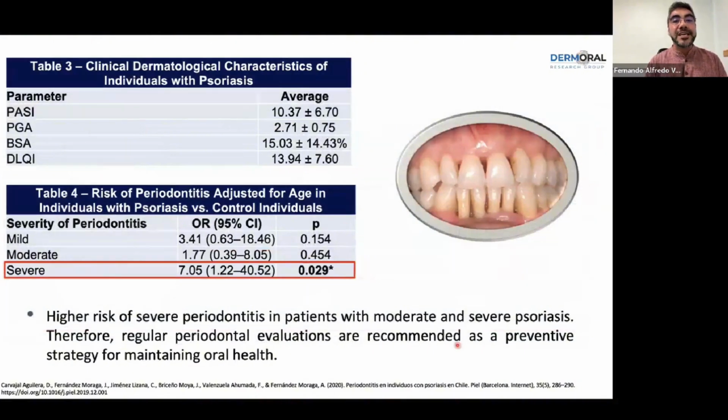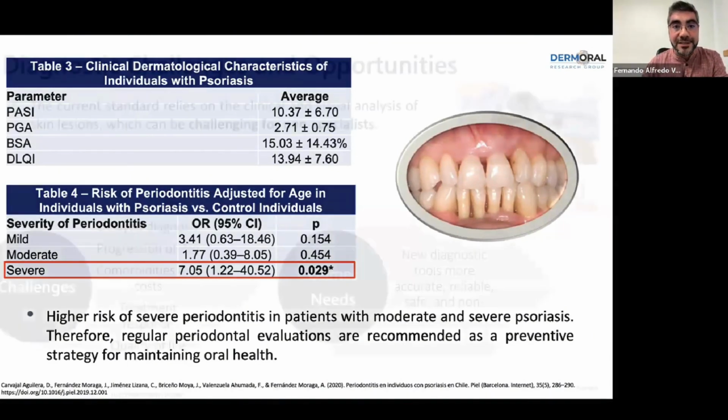And so we can see here the characteristics of the psoriasis, but also the periodontitis, and especially the higher risk of severe periodontitis was in patients with moderate to severe psoriasis. So it's important that we evaluate the health of the mouth of our patients and recommend preventive strategies for maintaining their oral health.